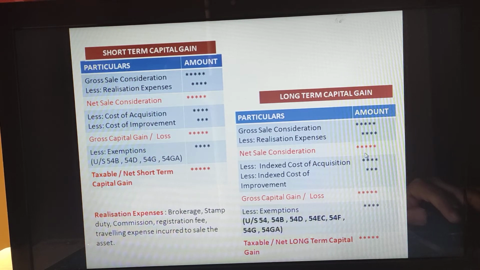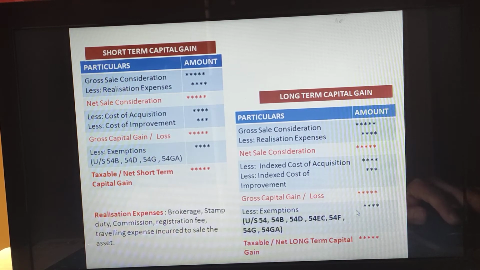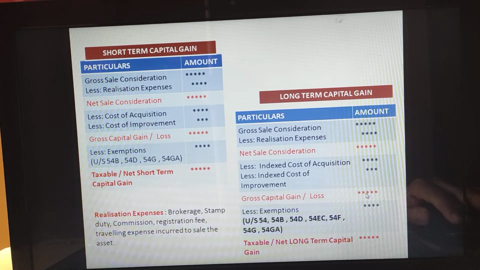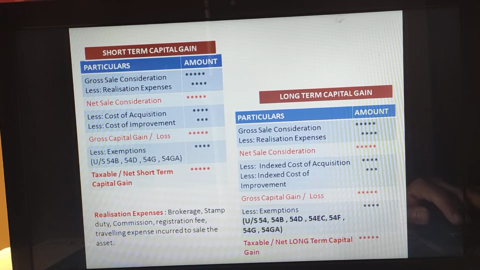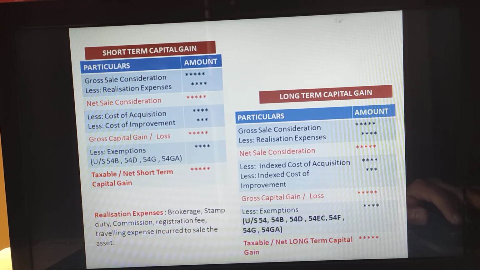Means to say that, suppose for example here the net sale consideration is 1 lakh and the cost of the new house is 1,50,000. Okay, and you have got 80,000 as capital gain. In that case, the full 80,000 rupees will be exempted from tax and the taxable amount will be 0. Okay, if you are not following, then once we solve the problem, you will clearly understand this.